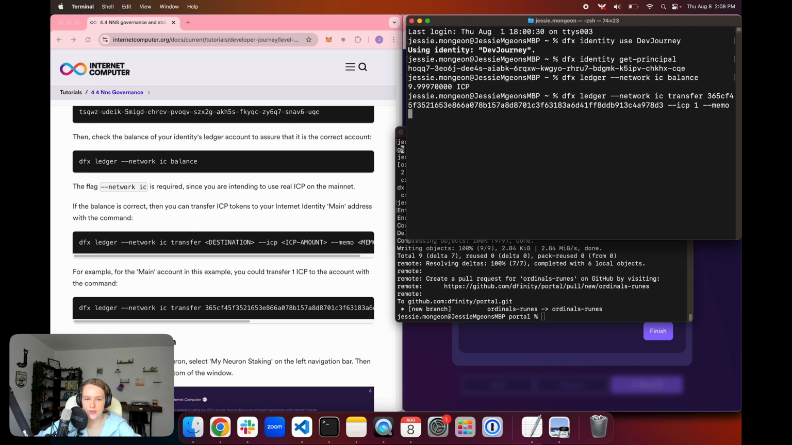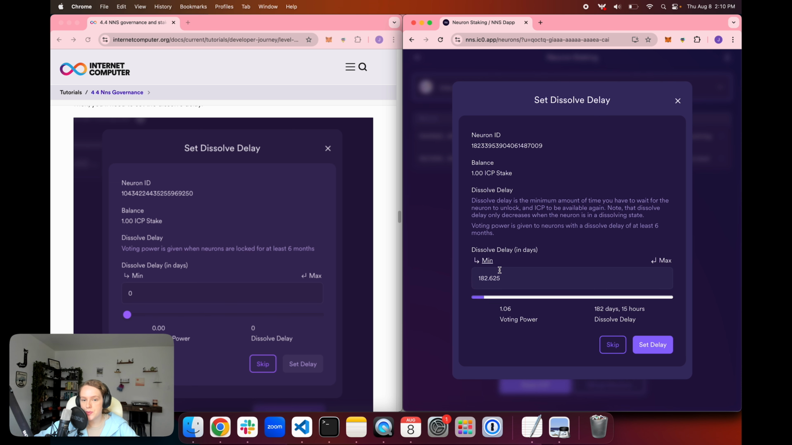And then it should come up with this dissolve delay screen. And so then here we can set the dissolve delay. So we can either choose the minimum, which is at least 6 months, or we can choose the maximum, which is 8 years. And so I'm just going to go ahead and for right now, just choose the minimum. And so we'll set delay, and then we will just confirm and set delay, since that is what we want to set for this tutorial as an example.